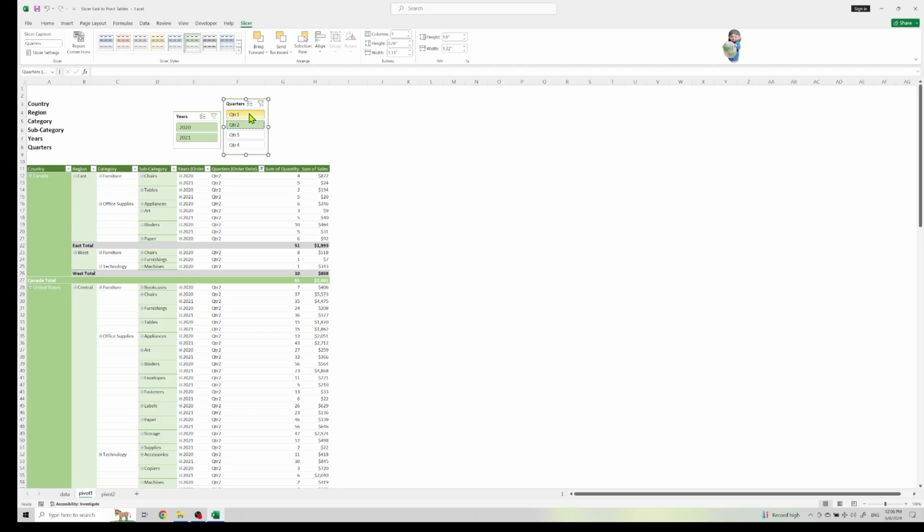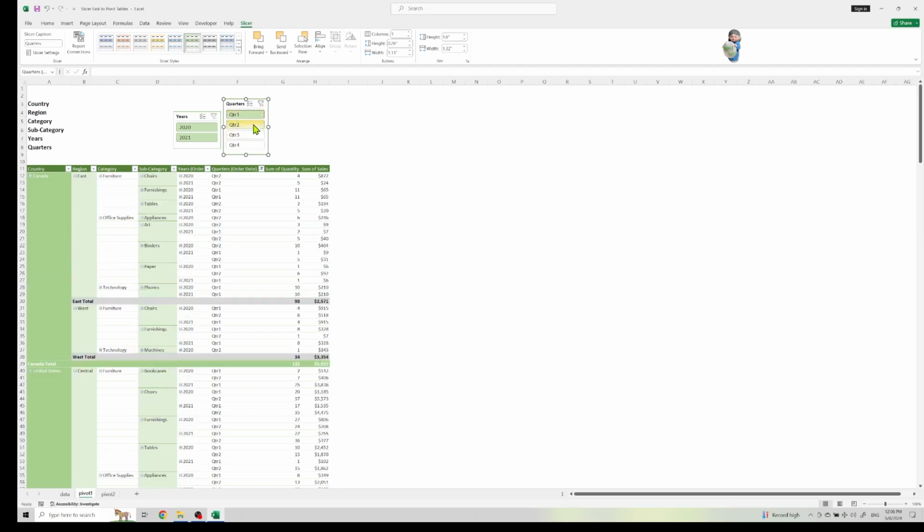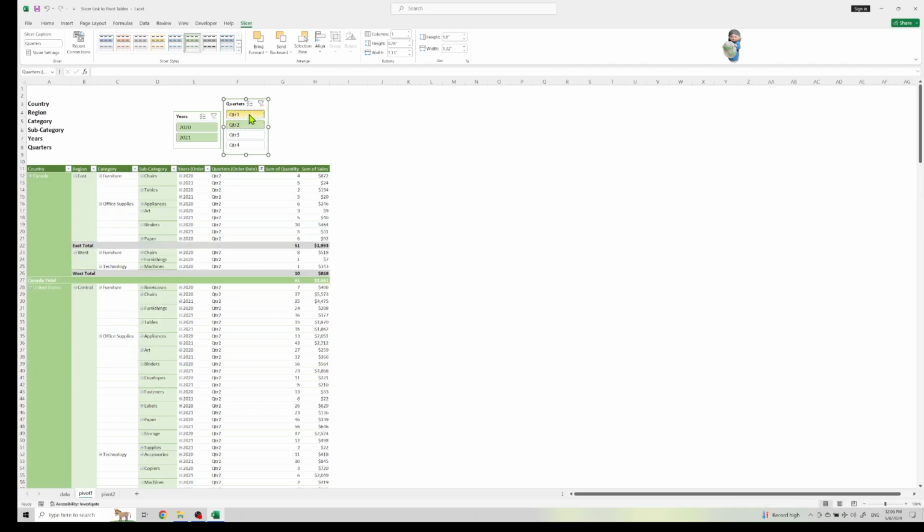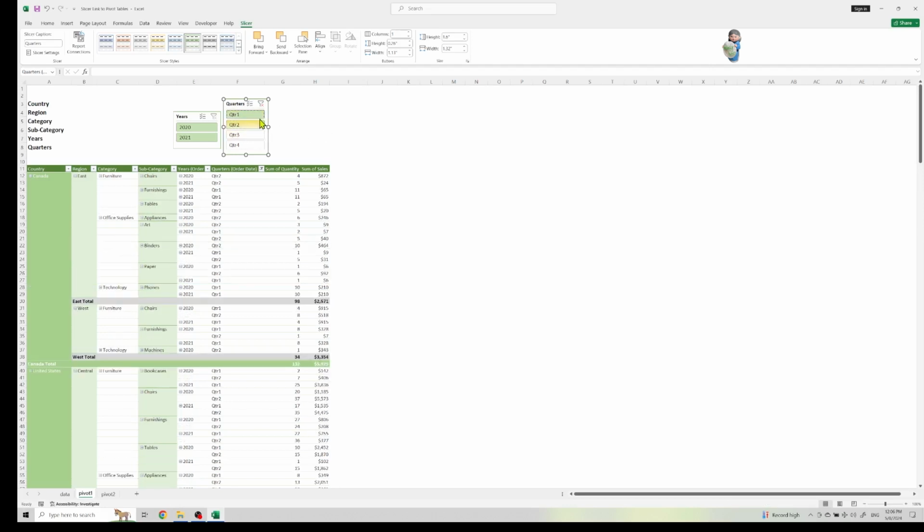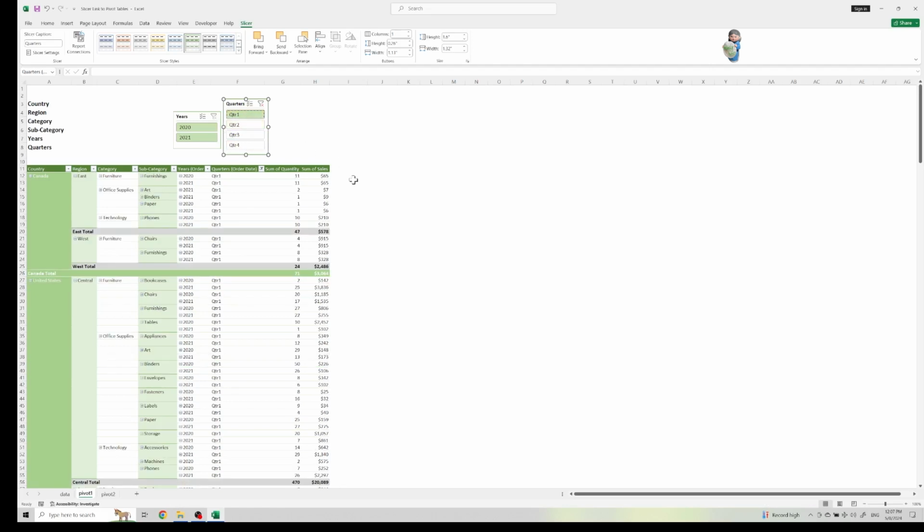In order to pick both, I have to hold Control. One, two, right? So I have 2 years selected. Then let's get back to just 1 quarter. And that's pretty much it. Now I need to insert a link to connect the filters here for pivot table 1 and pivot table 2.